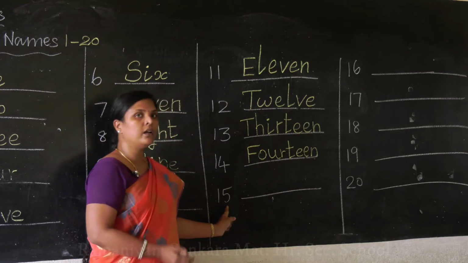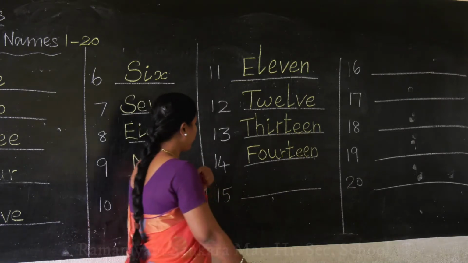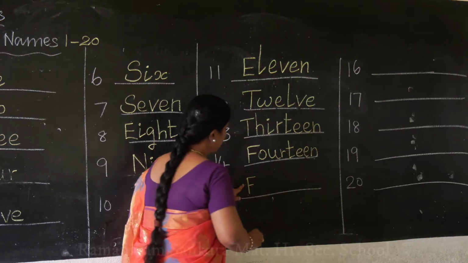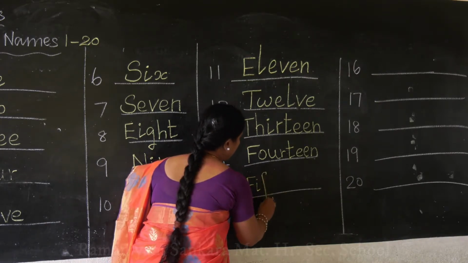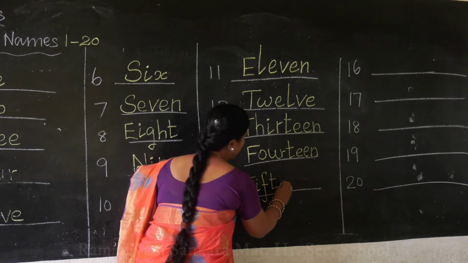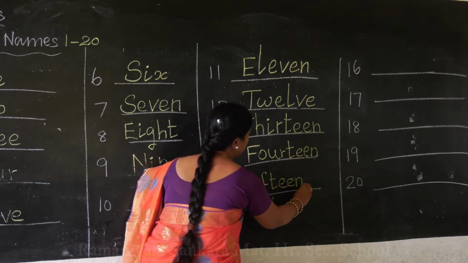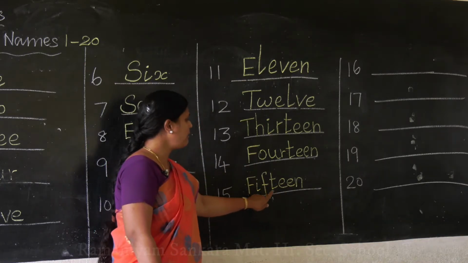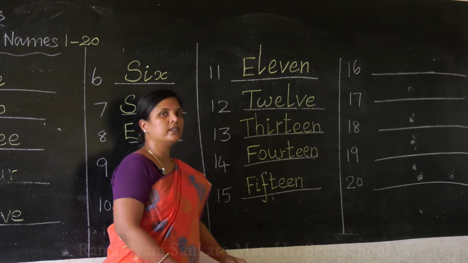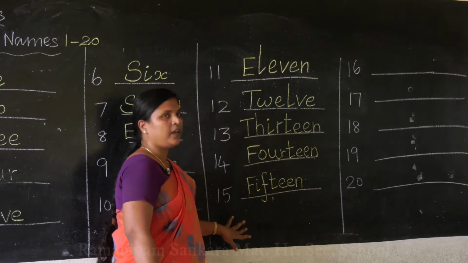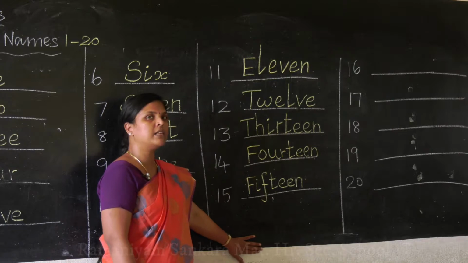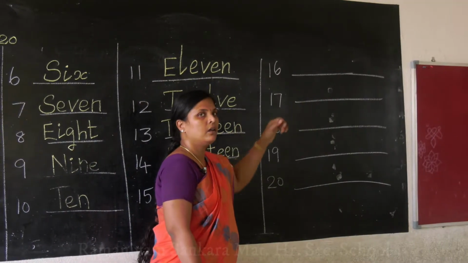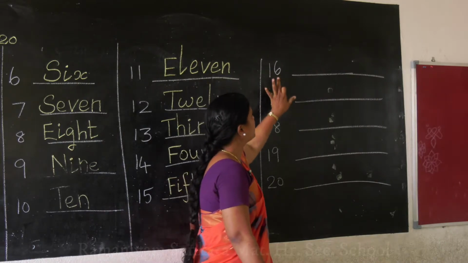Then go to your 15. How to write? F I F T E E N. F I F T E E N. Okay children, understood? 11 to 15. Now what is the number that comes after 15? After 15 we have our 16.